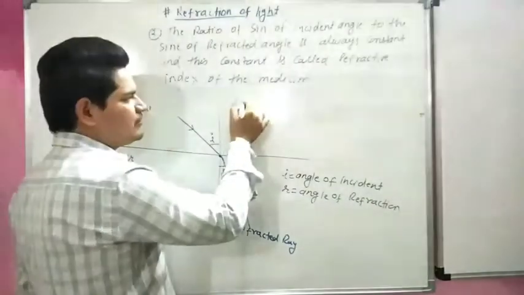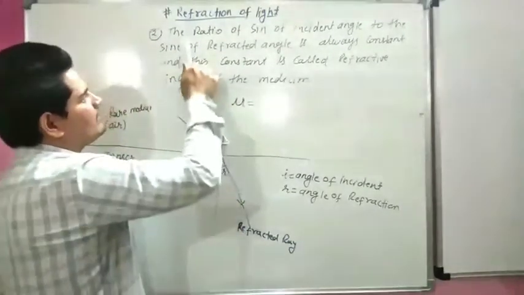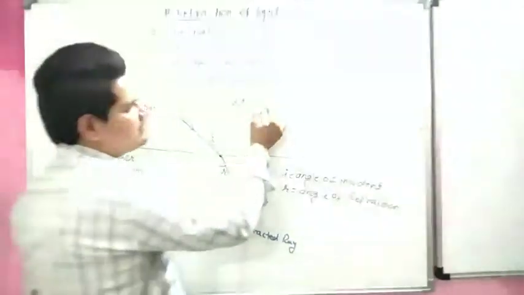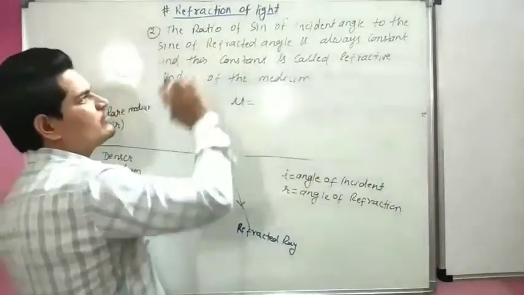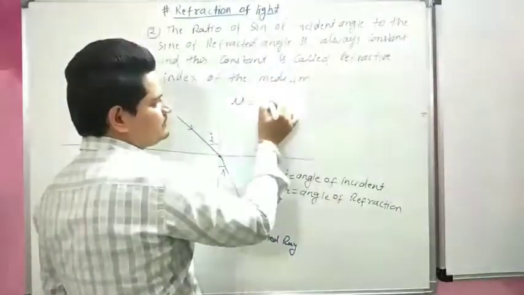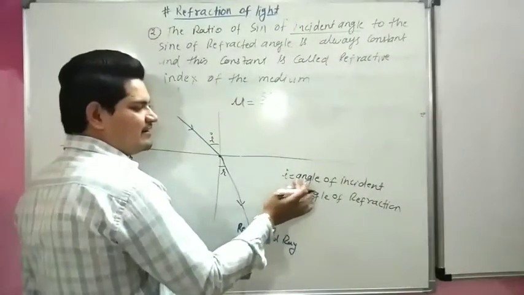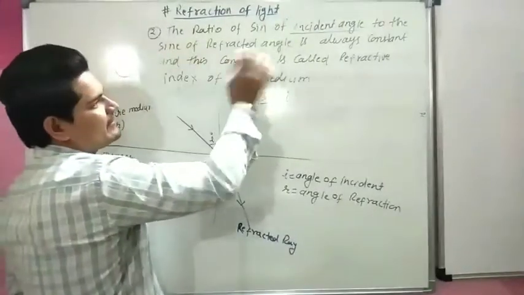Refractive index is denoted by mu. This is the sign mu. So the second law is the ratio, the numerator divided by the denominator: the ratio of the sine of the incident angle, and we know that the incident angle is I, sine I, to the sine of the refracted angle.